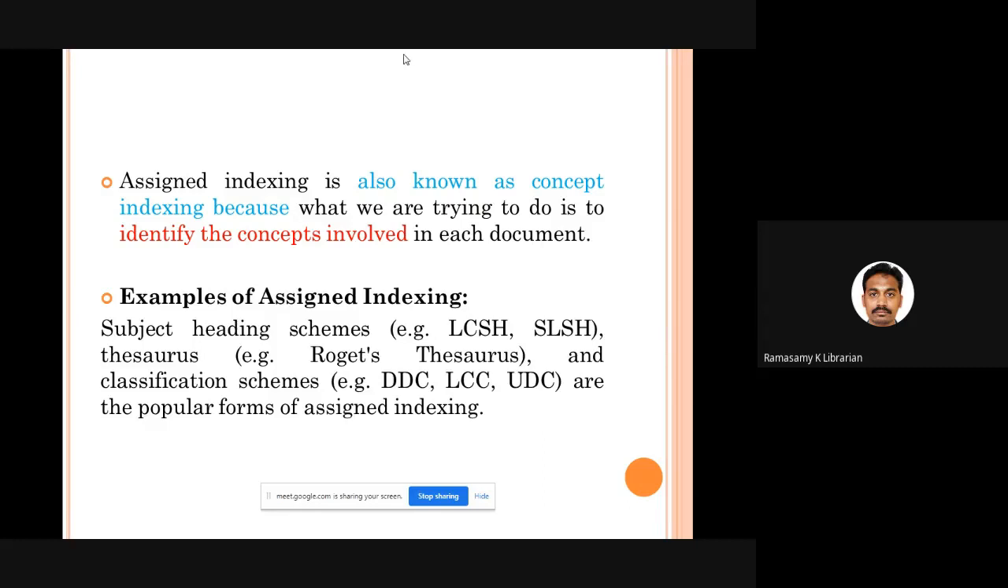So what are the examples? Library of Congress Subject Headings, Sears List of Subject Headings, thesauri, and the very popular and simple one is Roget's Thesaurus. Of course, we have hundreds and hundreds of thesauri which are prepared for very specific subjects. We have a thesaurus for biotechnology, we have a thesaurus for library and information science. So many subjects have their own thesaurus. Then even the so-called classification schemes: DDC, Library of Congress Classification, Universal Decimal Classification. So all these are examples of assigned indexing.